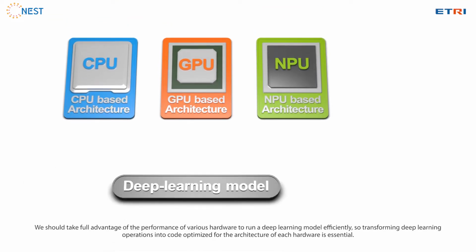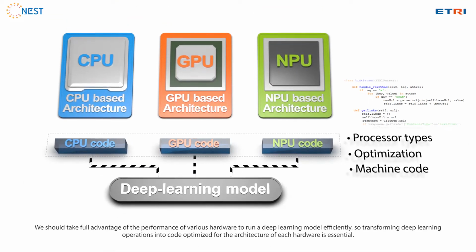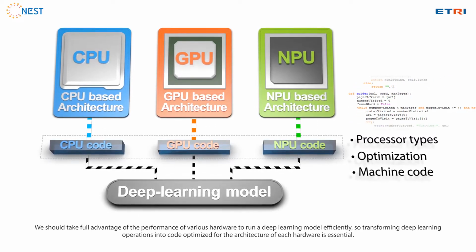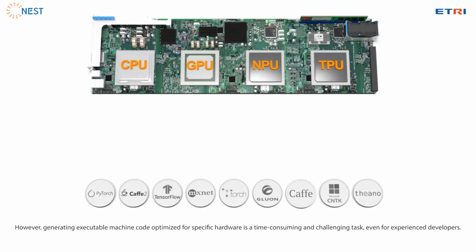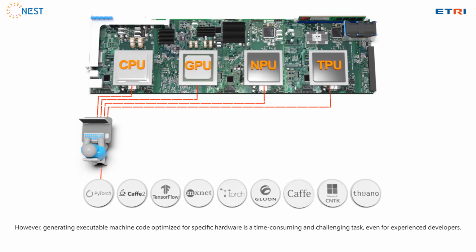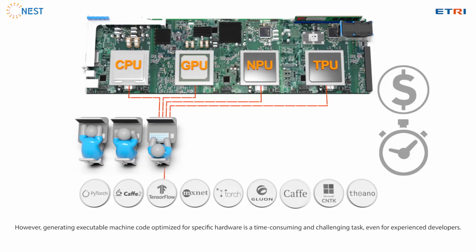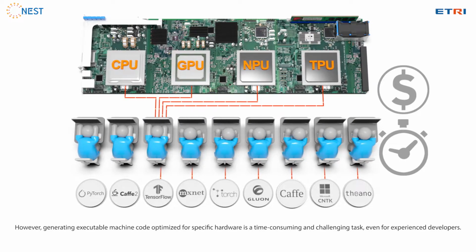We should take full advantage of the performance of various hardware to run a deep learning model efficiently, so transforming deep learning operations into code optimized for the architecture of each hardware is essential. However, generating executable machine code optimized for specific hardware is a time-consuming and challenging task, even for experienced developers.